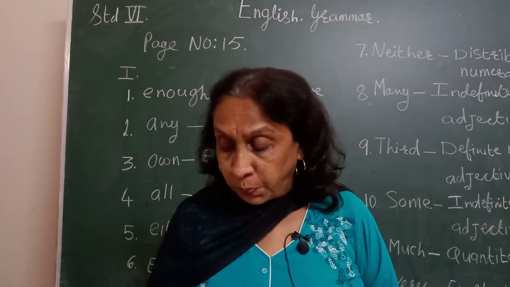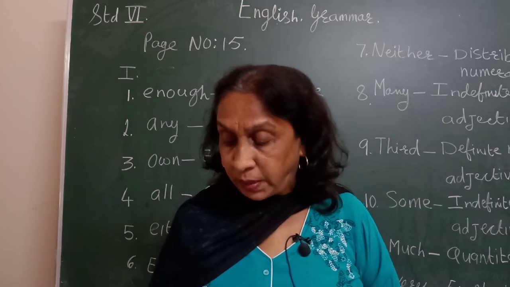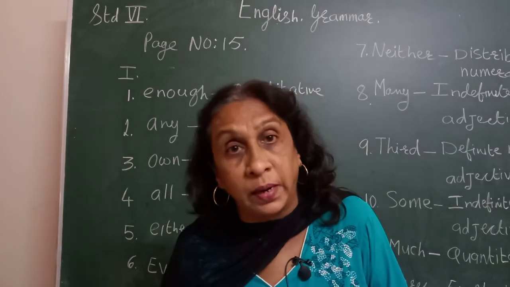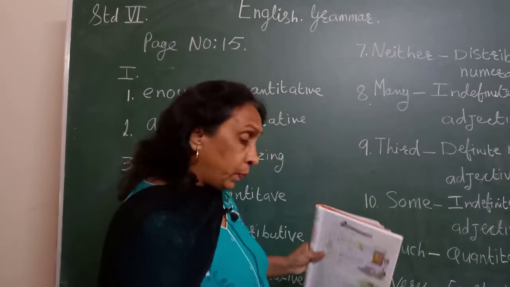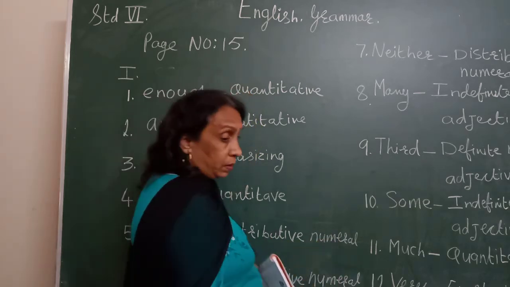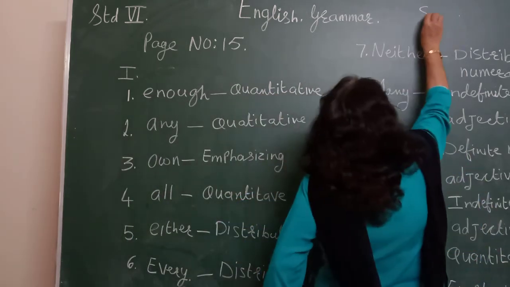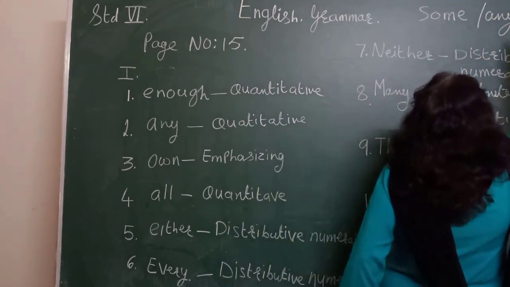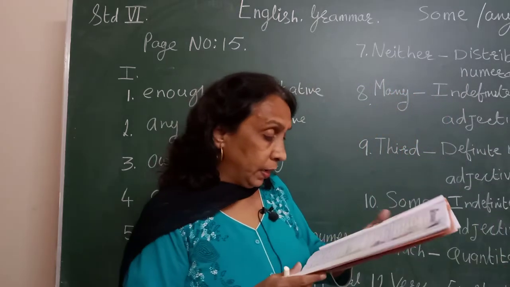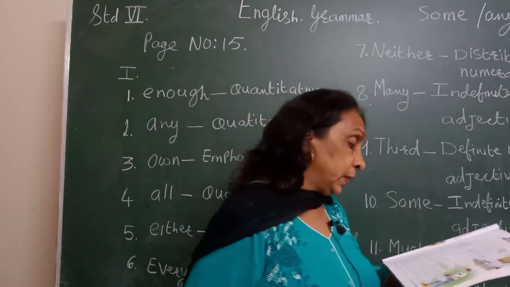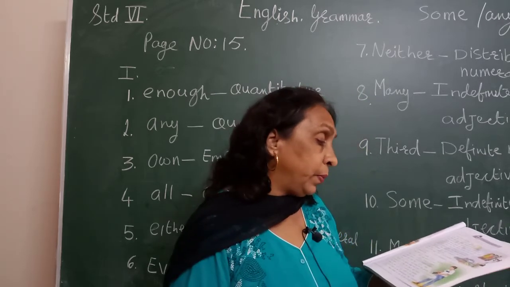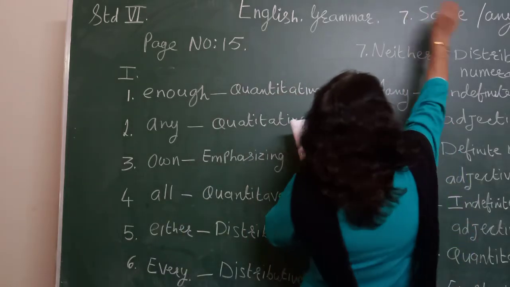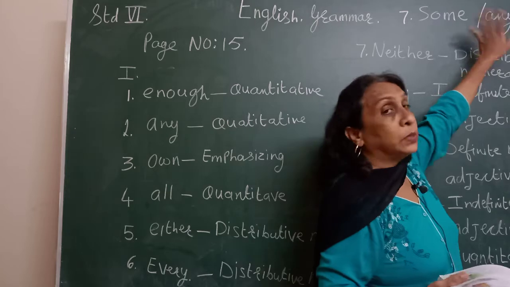Then seventh, would you please help me with dash money. Here two adjectives you can write. You can write some also and any also. So if you are writing both, write both and give an oblique mark over there. Some and any. He gave me some money. Would you help me with some money is also correct. Would you help me with any money is also correct. So seventh is, write both. This is the oblique sign, means this or this, both are correct.